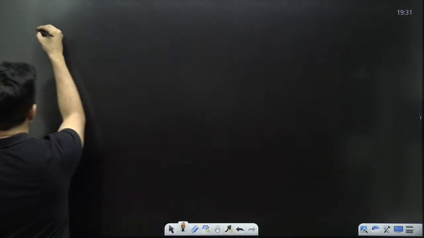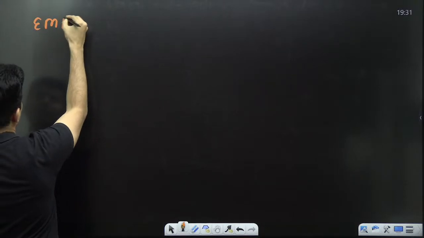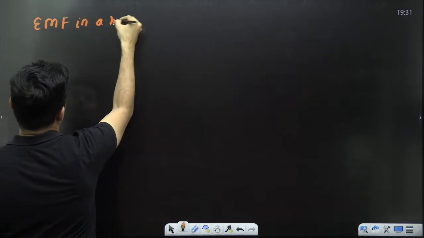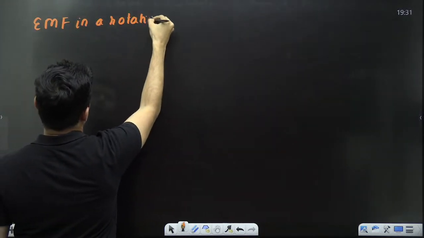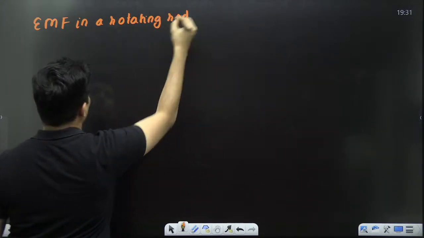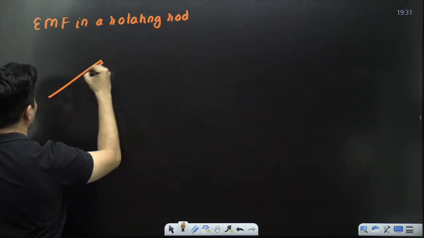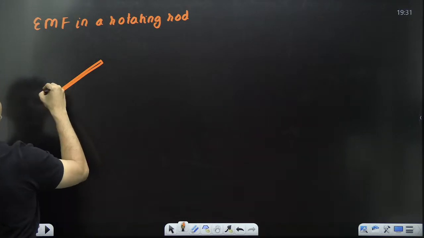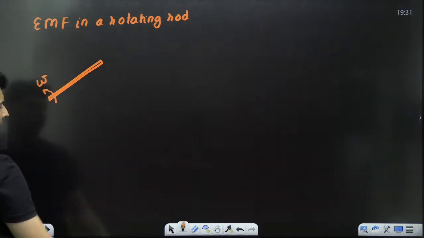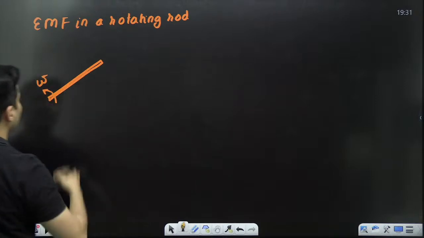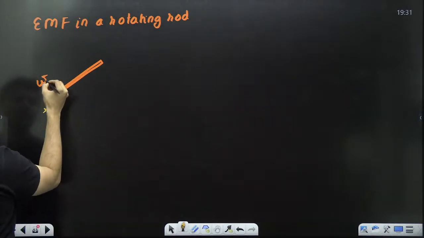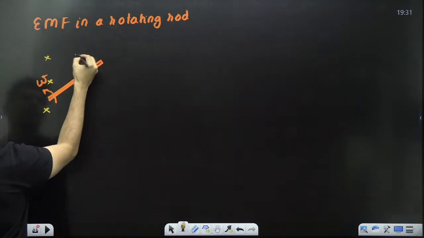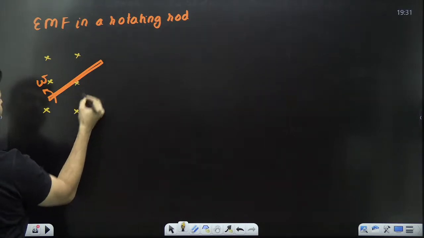So, the EMF in a rotating rod. What do I mean by that? Imagine this is a rod, and it is rotating like this with angular speed omega. And let's say there is some magnetic field like this everywhere.